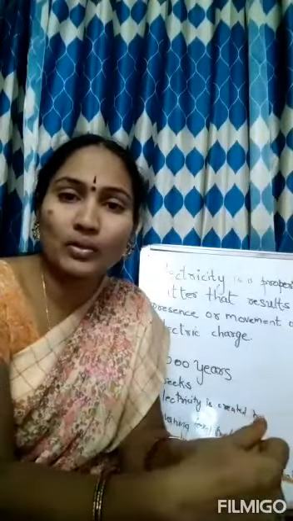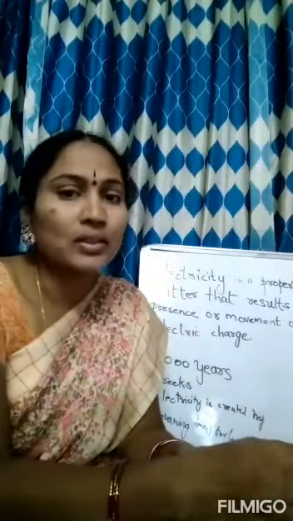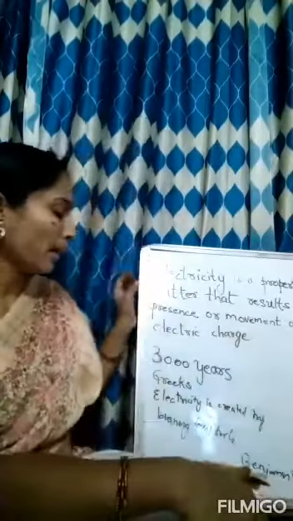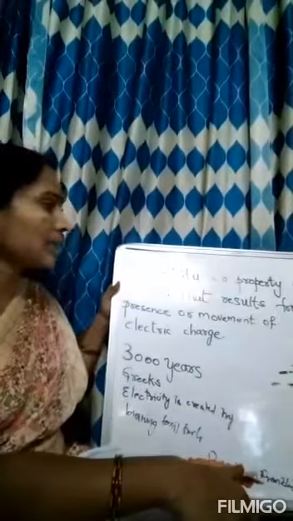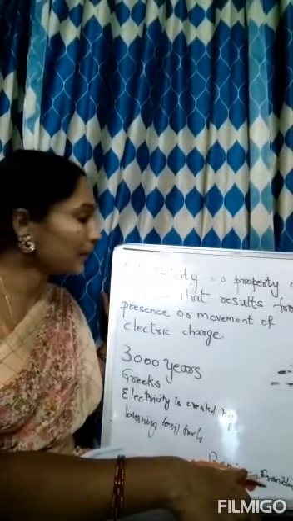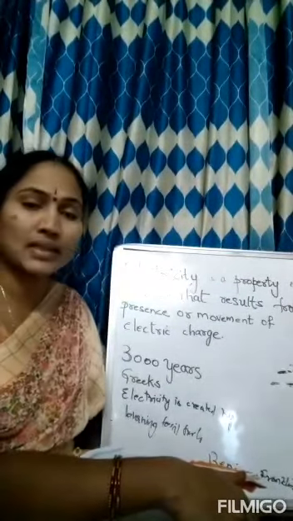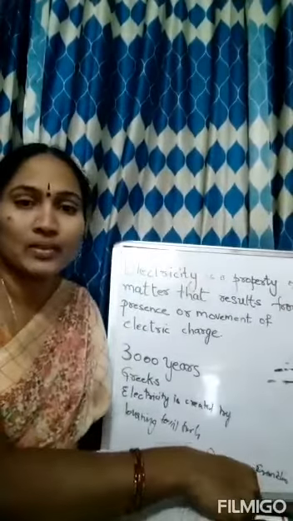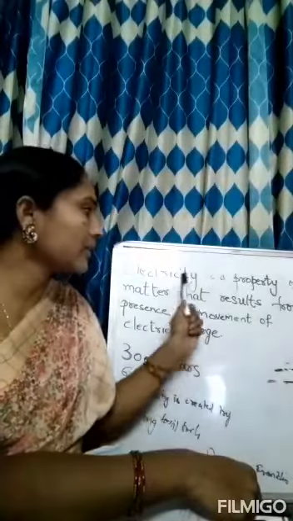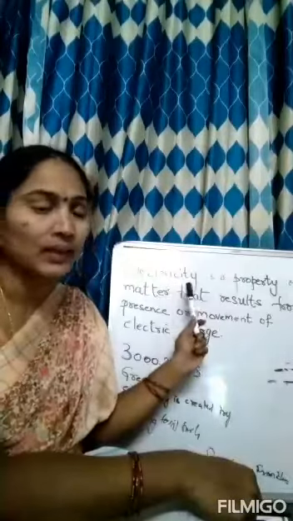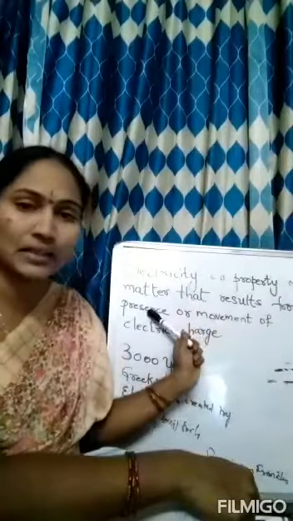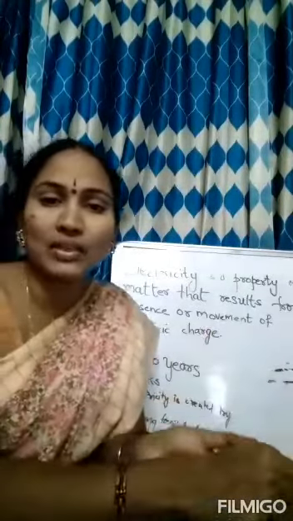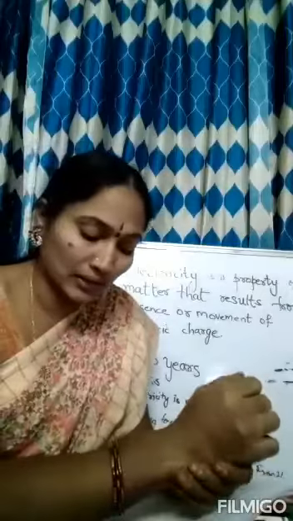Before going into the chapter, we have to learn the definition of electricity. It's very important. Electricity is a property of matter that results from the presence or movement of electric charge. This is very important, children. This is the definition. You have to learn it.